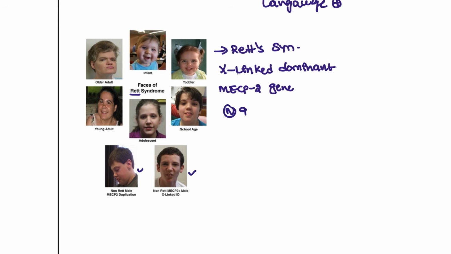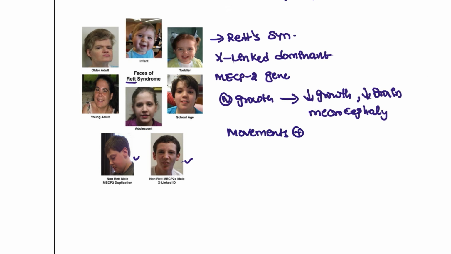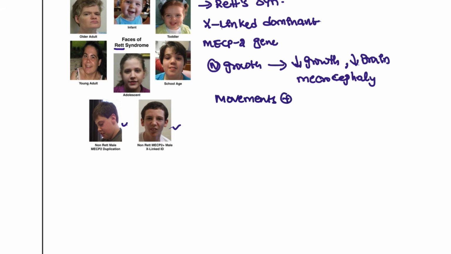So the patient has normal growth. At some point the patient's growth decreases, not just growth is restricted, and also the patient's brain growth is shrunk. So this will result in a patient with microcephaly. So the brain defect is seen. The patient also has movement disorders. Movement disorders are also present in this patient. That is what Rett syndrome is in this patient.